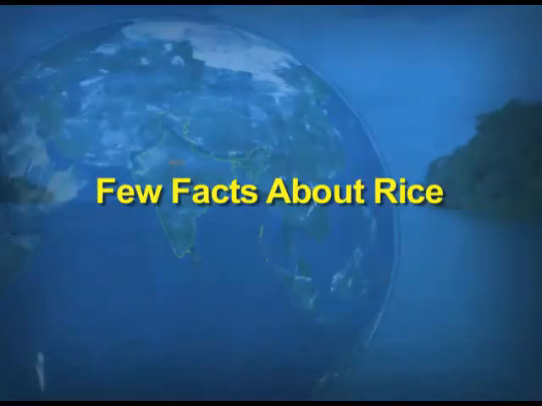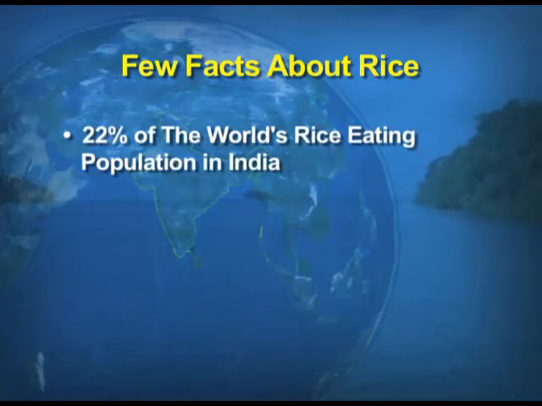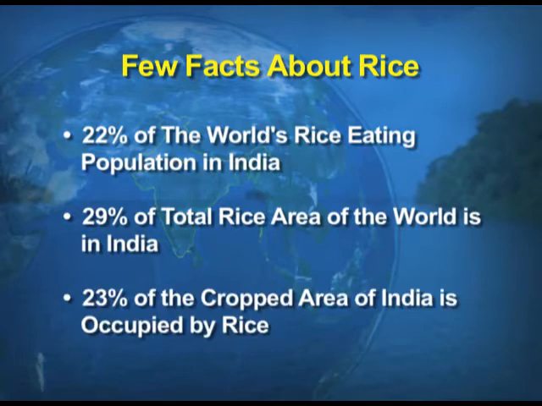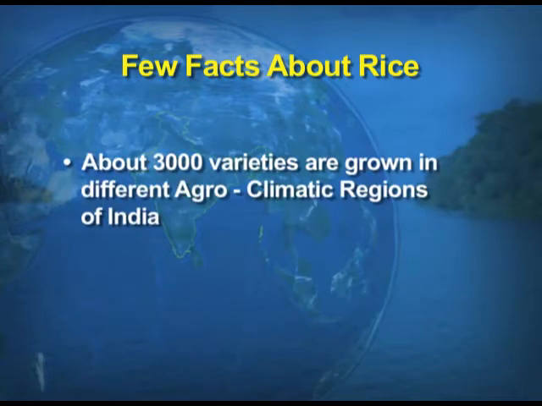Now, a few interesting facts about rice. 22% of the world's rice eating population is in India. 29% of the total rice area of the world is also in India. 23% of the cropped area of India is occupied by rice. Since India is a land of variety, about 3,000 varieties are grown in different agroclimatic regions of India.